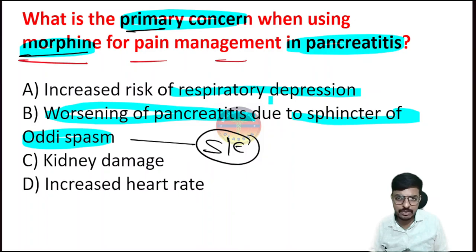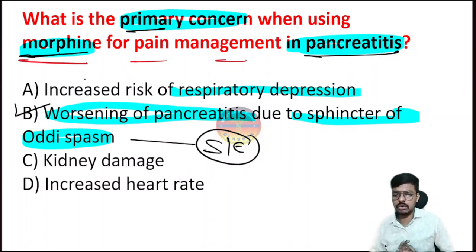So repeatedly I was telling you to control the negative marks also, bacho. What you know, no one wants that. What the examiner is asking, that is what everyone wants. In the question, the examiner is asking about morphine in pancreatitis, so you have to go for option B, because he is asking why morphine is contraindicated in pancreatitis. You are telling respiratory depression. No, it's not the reason.